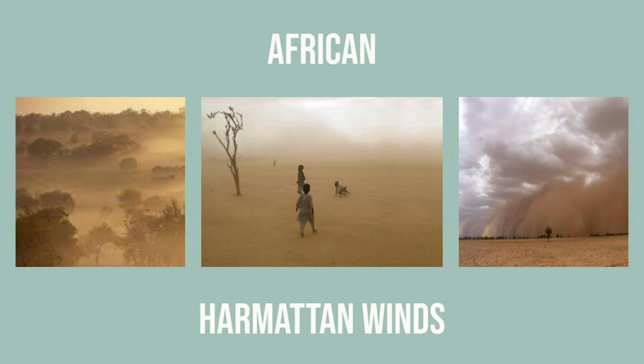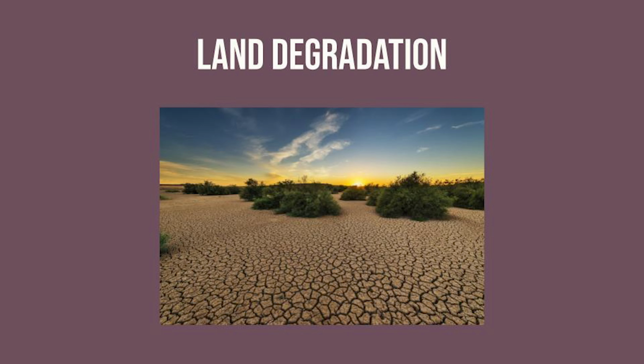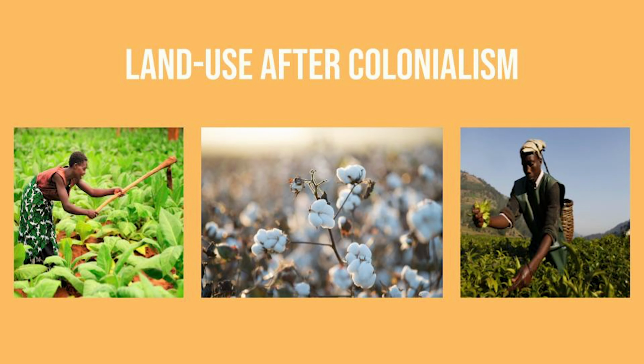One of the hidden problems or causes of the drought in Africa is the land degradation by humans. There are two things that go into land degradation that I would like to talk about. The first has to do with colonialism and land use. Due to Africa's long drought season, the water sources in the beginning are already limited, but when you add crops that aren't meant to be grown there, it only makes matters worse.